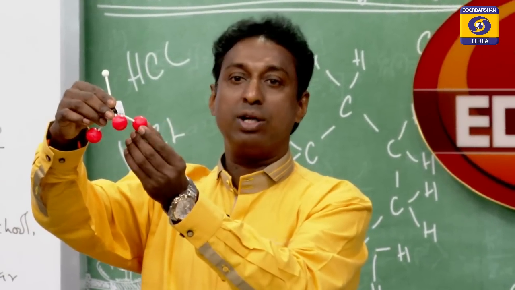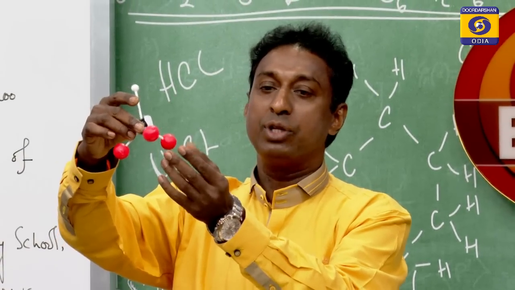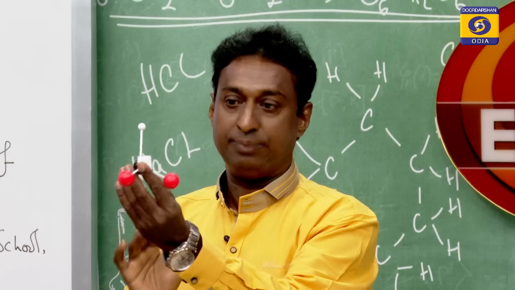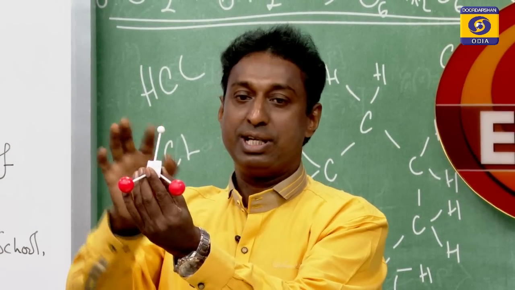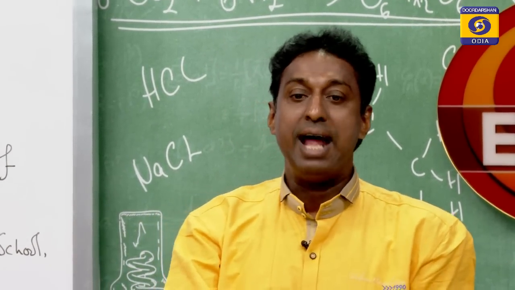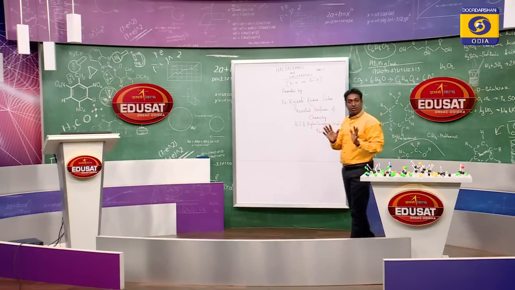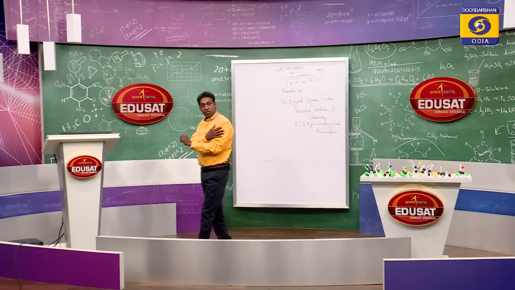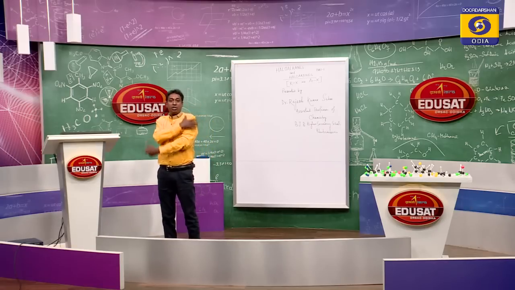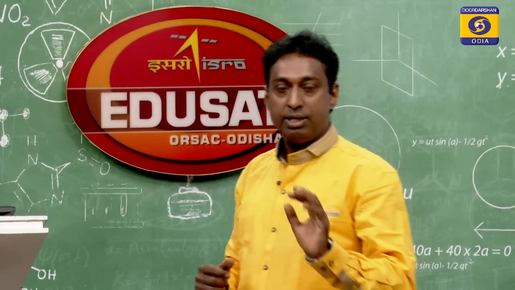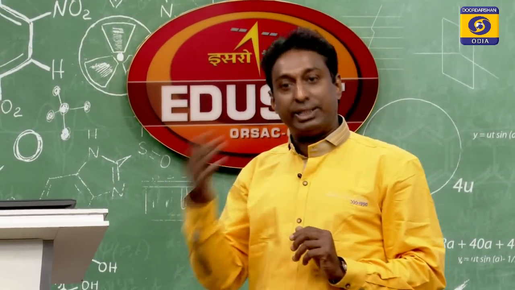The pink balls are the iodine atoms and the white one is the hydrogen, CHI3, iodoform. Iodoform is used as an antiseptic because it kills the microbes or the bacterial infection on your skin, and after that you can use medicine on it. This is called an antiseptic. Students, there are more applications.